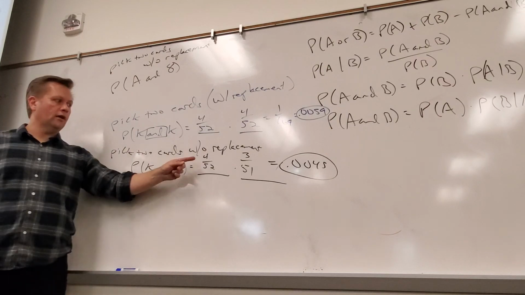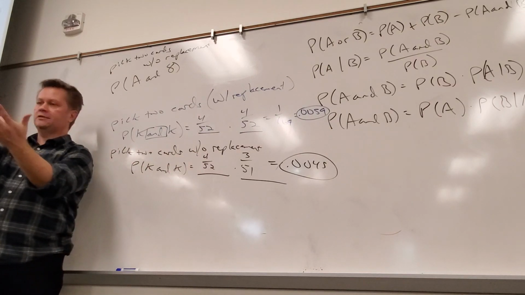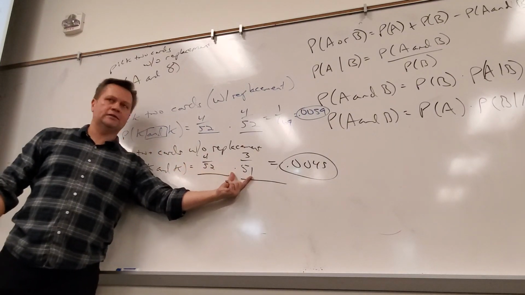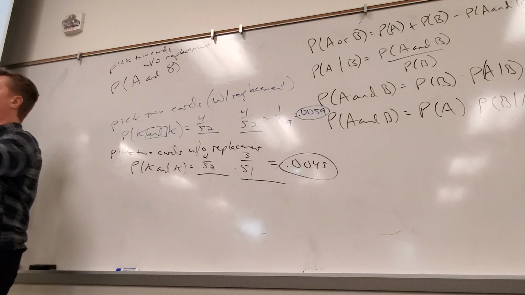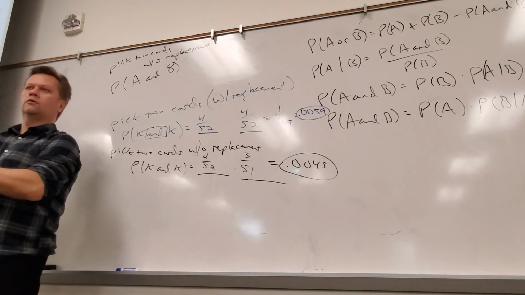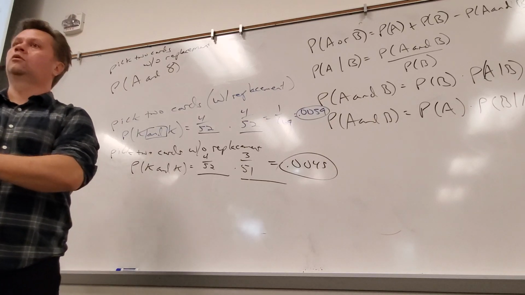In your calculator, you put 4 divided by 52 times 3 divided by 51. Put the whole thing in there. Don't round this and then round this and then multiply, because then your answer is going to be way off. So for the without replacement, we automatically assume that they potentially got a king.